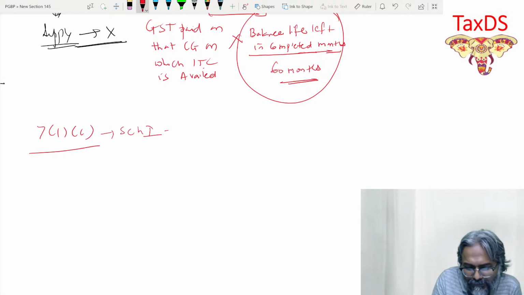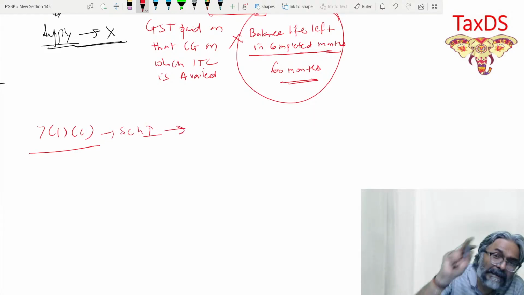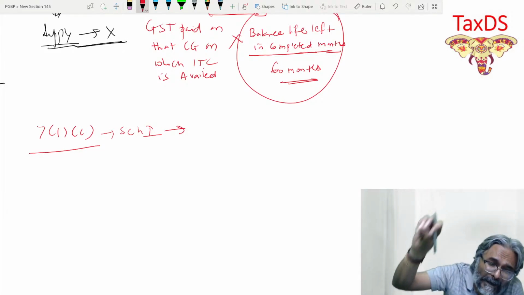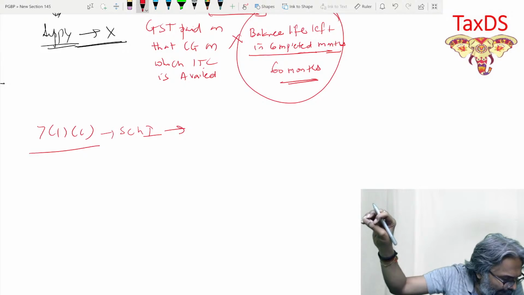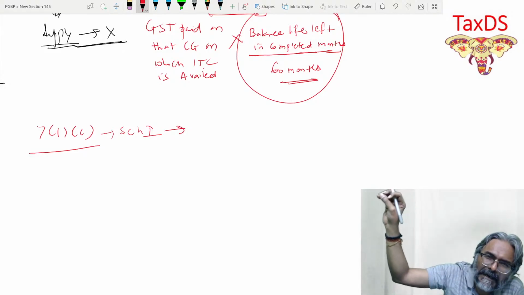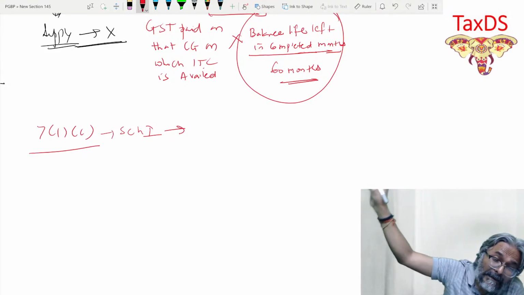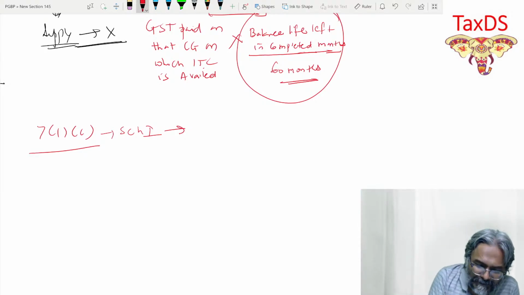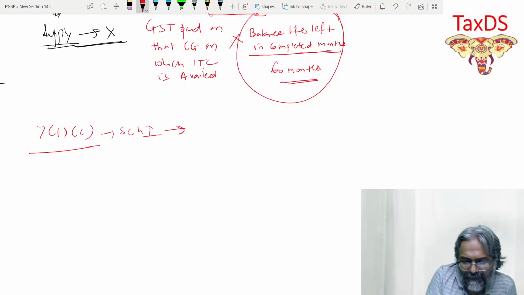So over here, students, this is a case of the supply of goods from the principal to its agent, where the agent undertakes to supply the goods on behalf of the principal.